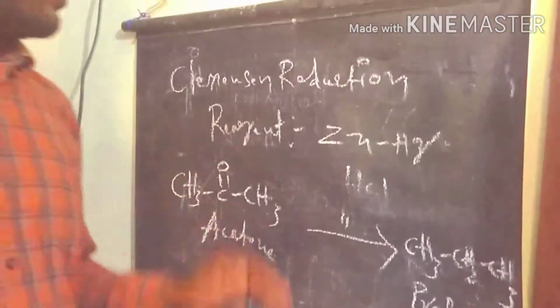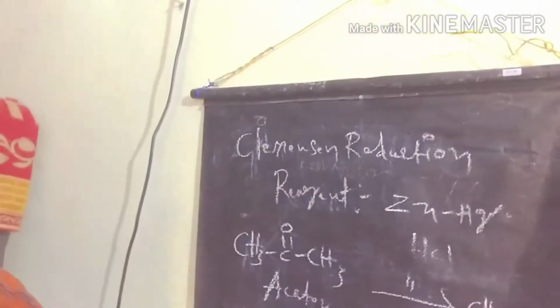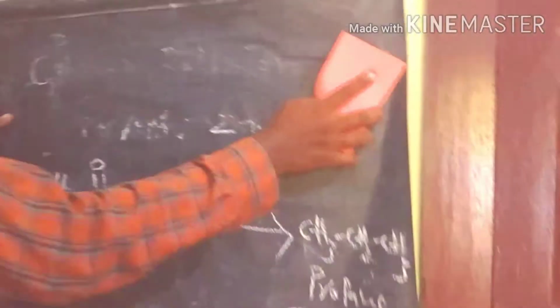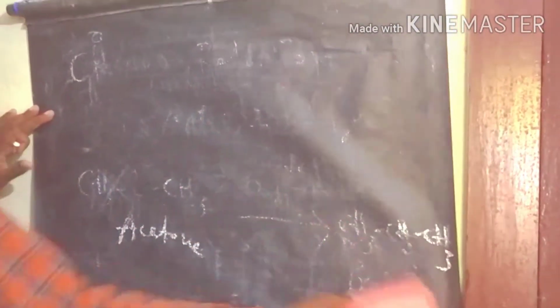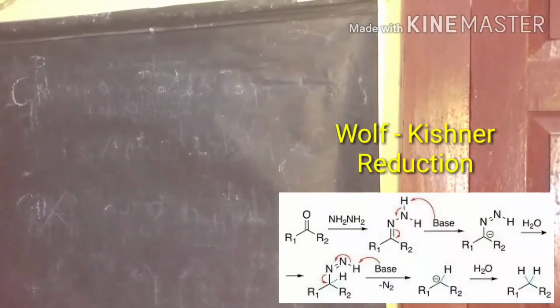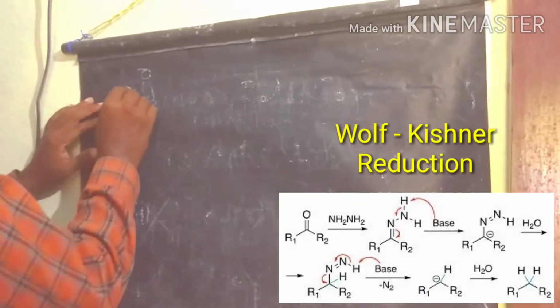The next one is the Wolff-Kishner reduction. The major difference between the Wolff-Kishner reduction and the Clemmensen reduction is that the Clemmensen reduction is conducted in acidic medium, while the Wolff-Kishner reduction is conducted in basic medium. First of all, we start with the Wolff-Kishner reduction.